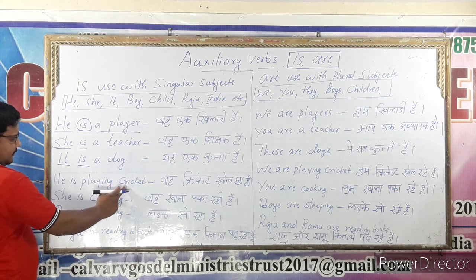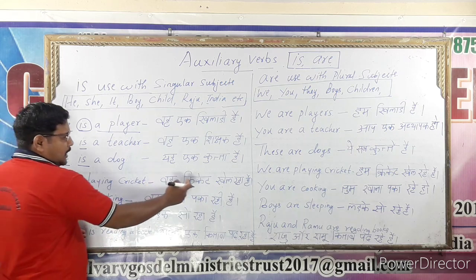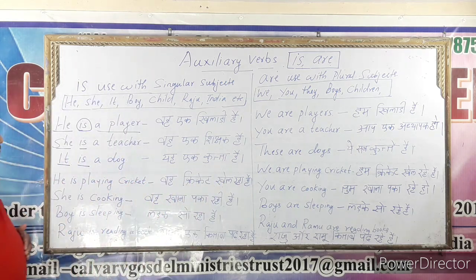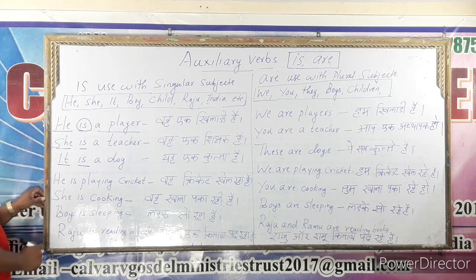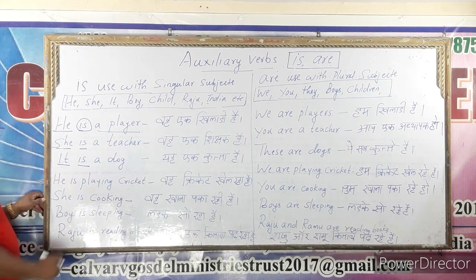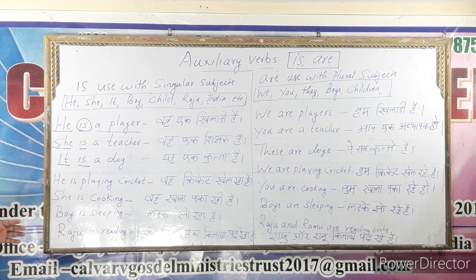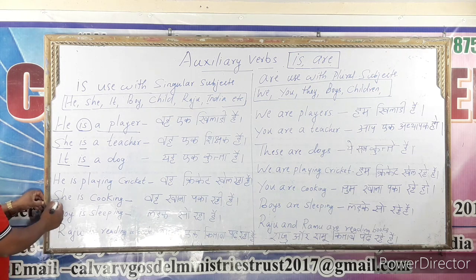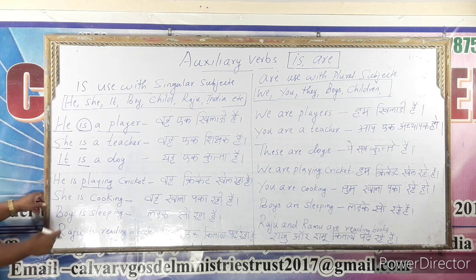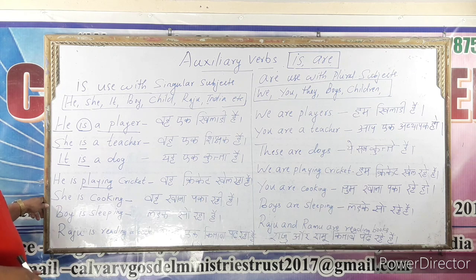He is playing cricket. See, वह क्रिकेट खेल रहा है. See, here is the sentence. After the is, we wrote a noun. See, player, teacher, dog. It is a noun. But here you just understand, we use a verb. Which verb do we use? The verb is an ing verb. See, present participle verb. The last class I told you in 5 times